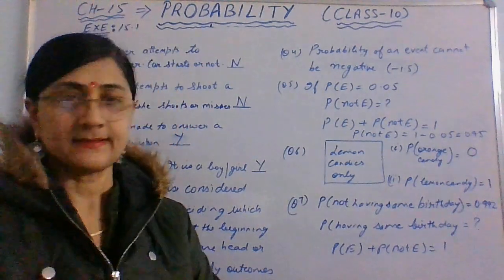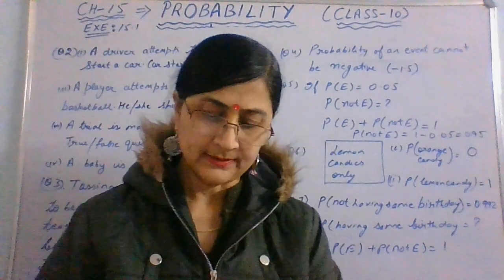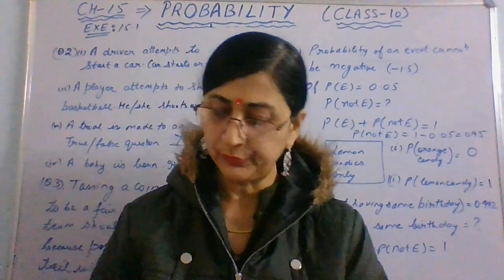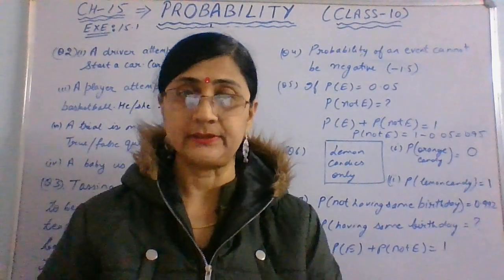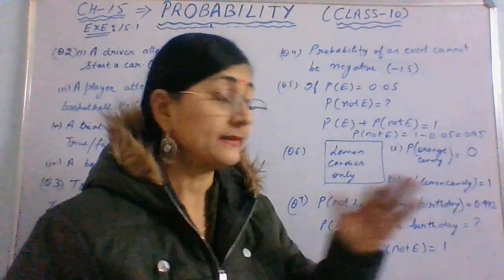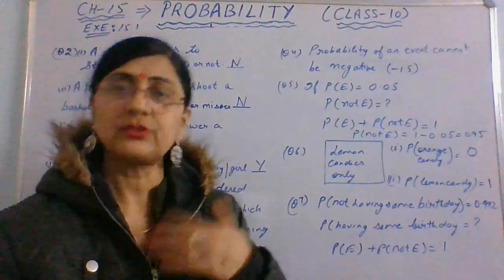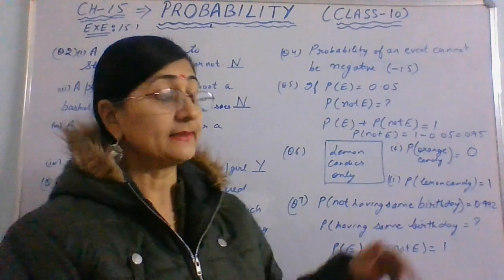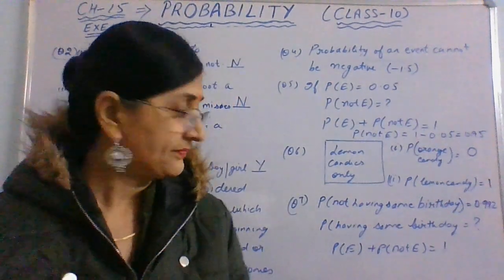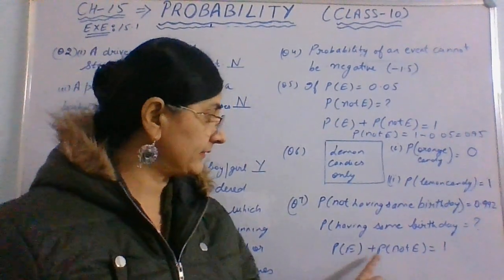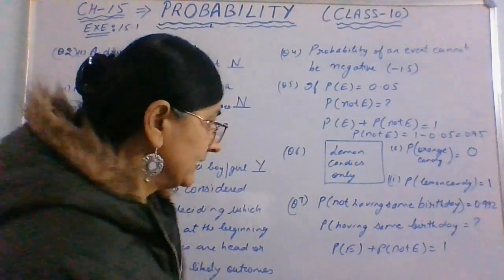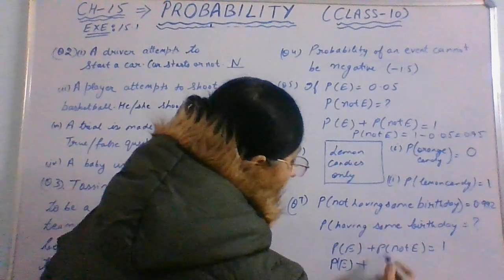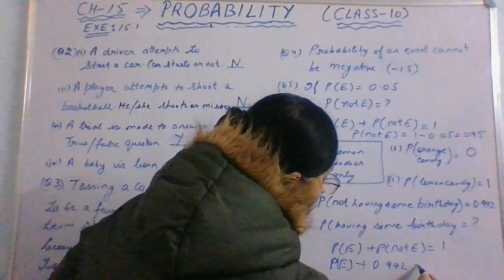Now let us come to the 7th question. It is given that in a group of 3 students, the probability of 2 students not having the same birthday, right? Same means on the same date. So this probability of not having is given, and they are asking to find the probability that they have the same birthday, right? On the same day. So we know that the probability of the event happening and not happening is always 1. So we have to find this, and the not is given, that is 0.992, and we can subtract.